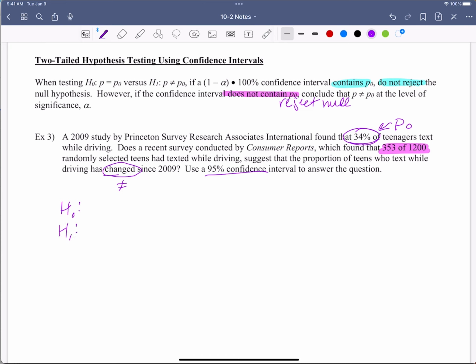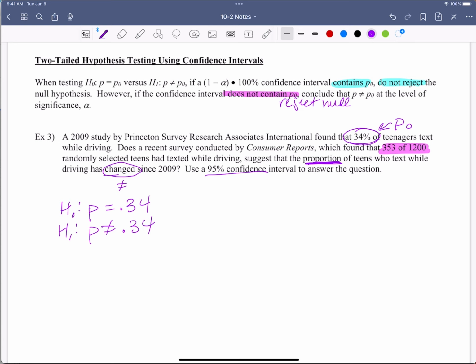Again, we're talking about a proportion here. So with a proportion, I'm using the variable p. If we were talking about a mean, which we're going to talk about next, then you would use the symbol for mean. But now we're talking about proportion. So what do we currently know? That it's at 0.34, right? What are we trying to say? That it has changed from that.